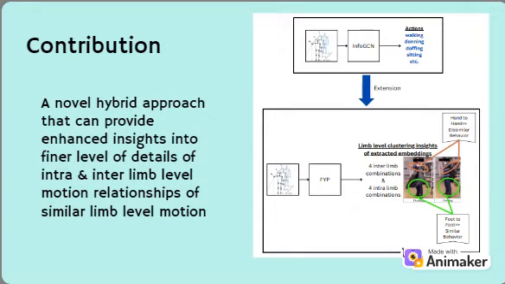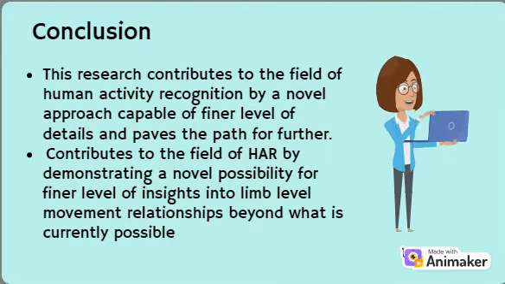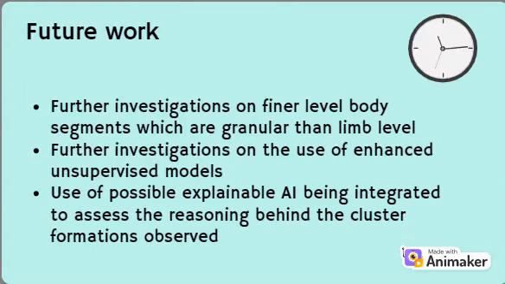So in conclusion, the main contribution of this research is extending the existing human action recognition state-of-the-art InfoGCN model to get enhanced insights into finer-level details of intra-limb and inter-limb level motion relationships of similar limb-level motion actions. The speciality is that this is a novel hybrid approach which might be useful in many applications. This research contributes to the field of HAR by demonstrating a novel possibility for finer-level insights into limb-level movement relationships beyond what is currently possible.